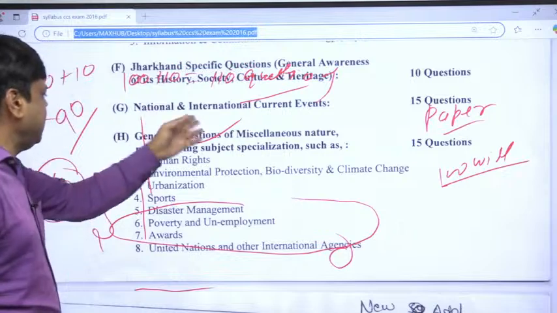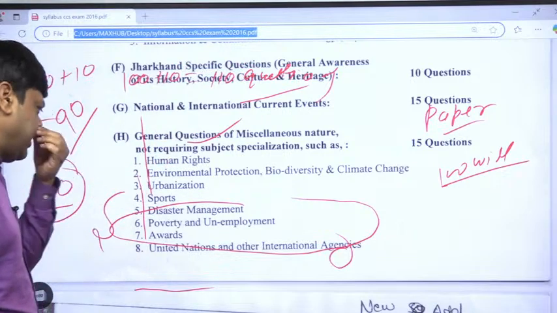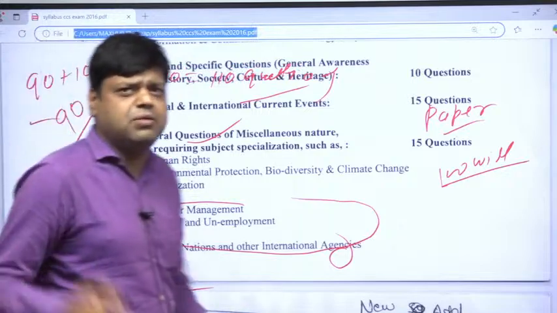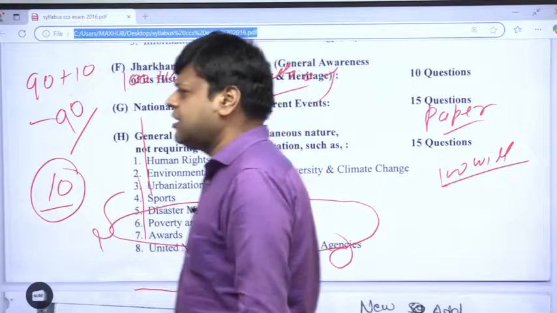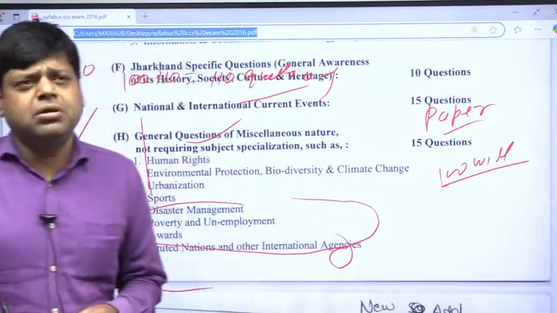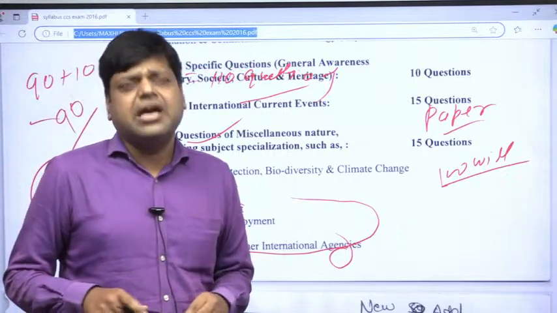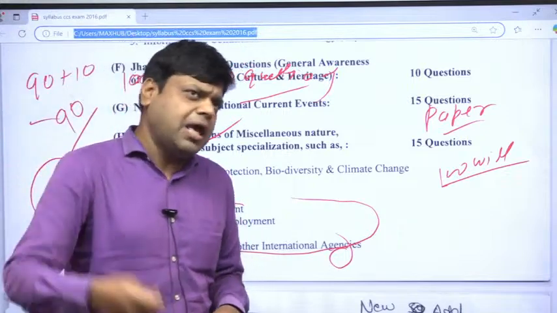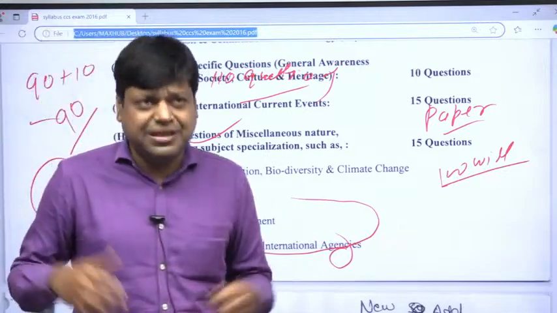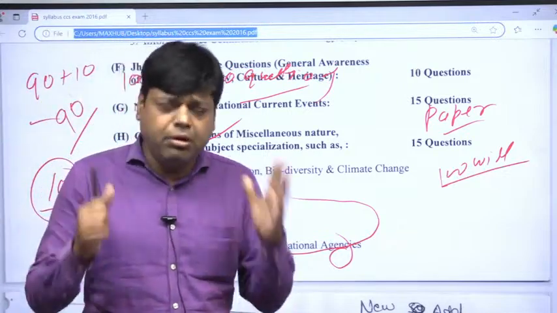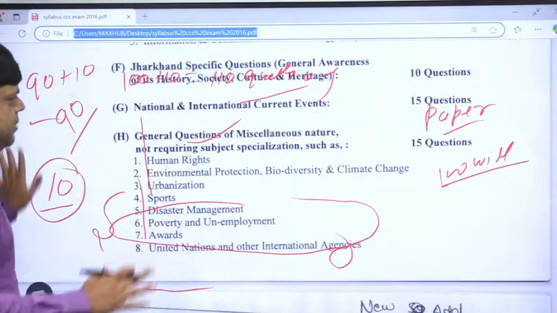And miscellaneous: human rights, environmental protection, urbanization, sports, disaster management, poverty and unemployment, and so on. And national and international current affairs. For this, you should have knowledge of the last 12 months of current affairs whenever you are appearing for the examination. The material will be provided by our institution, and you can also consult a good magazine. So this is the complete picture.